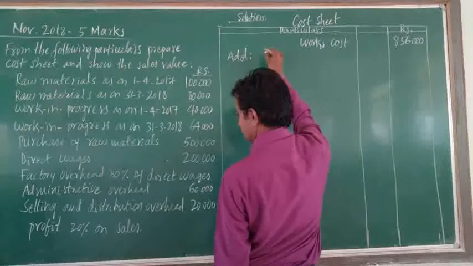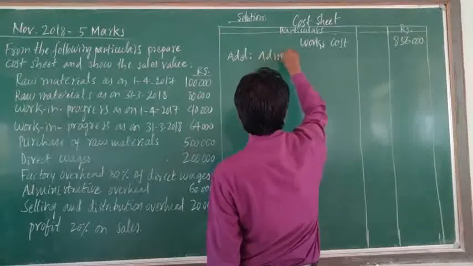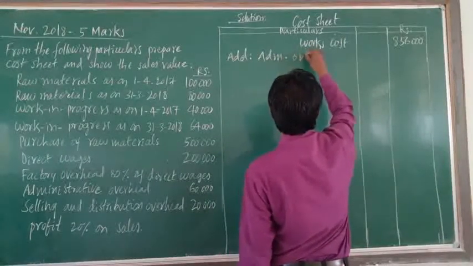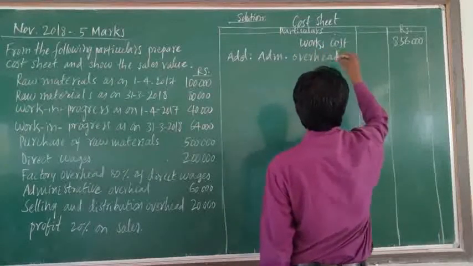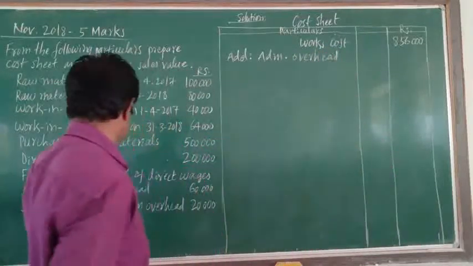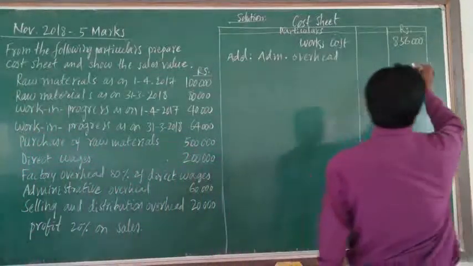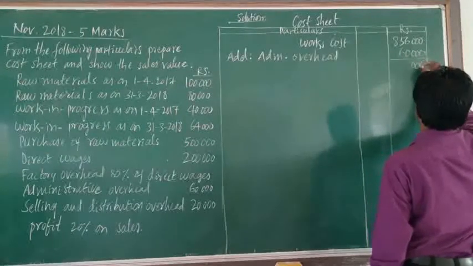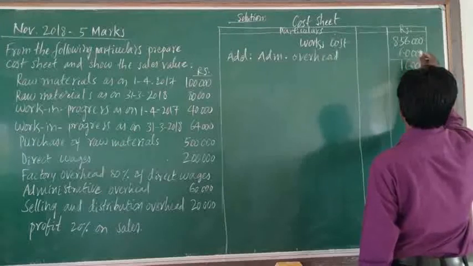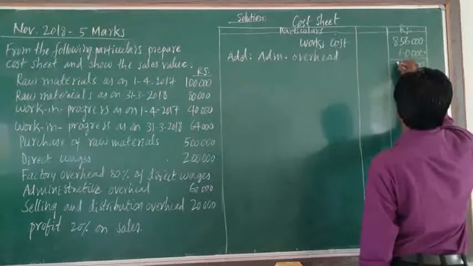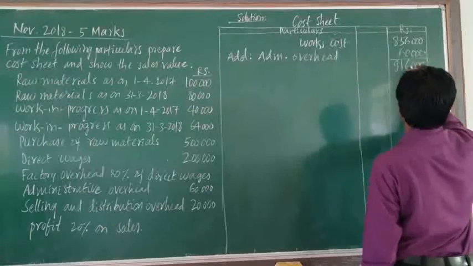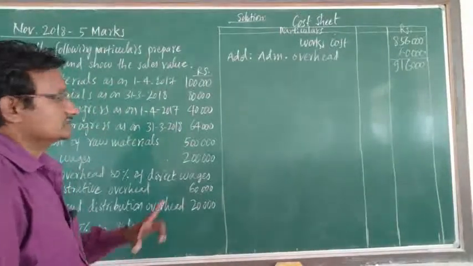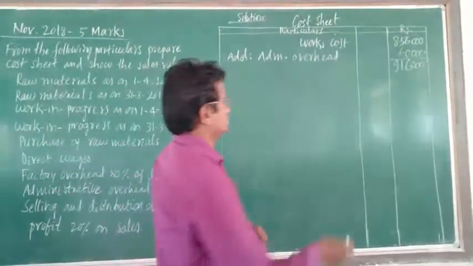administrative overhead. Here it is 60,000. The total is 9,16,000. It is called the cost of production.